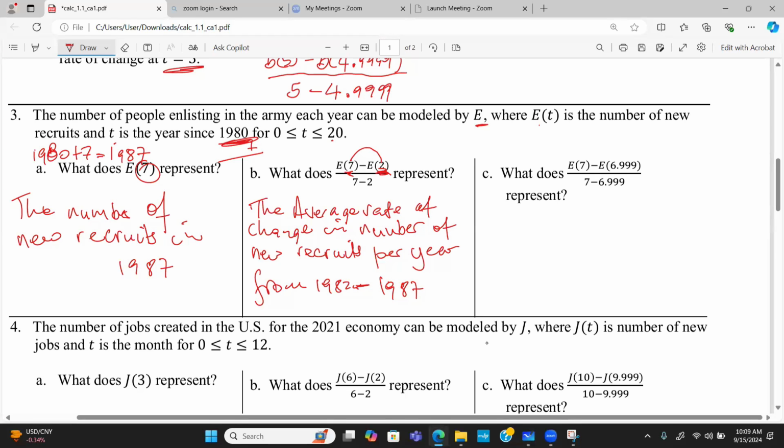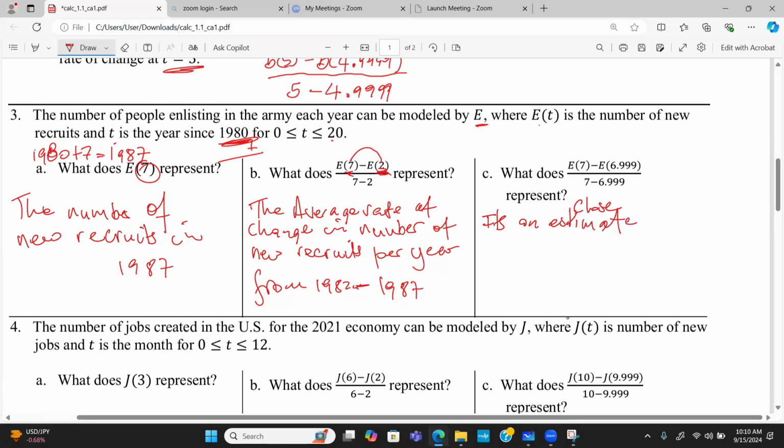What does E of 7 minus E of 6.999 all over 7 minus 6.999 represent? Basically, that is going to be the instant. Well, it's an estimate, basically. All right, let us put it like this. It's an estimate, or we could say a close estimate.